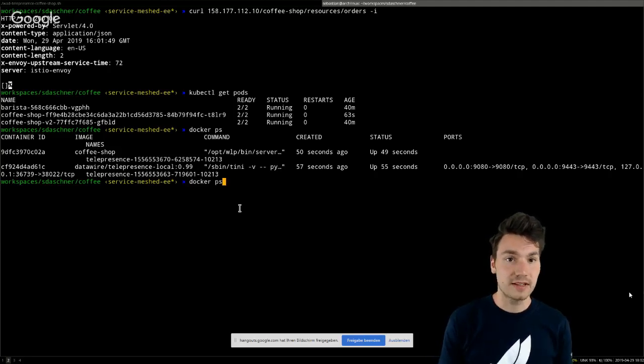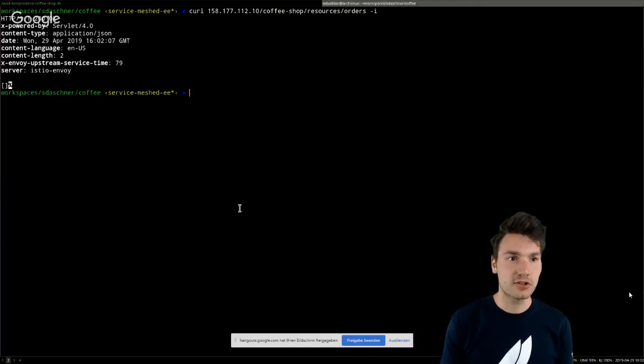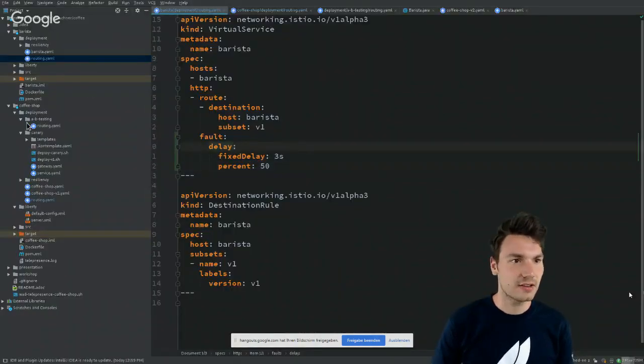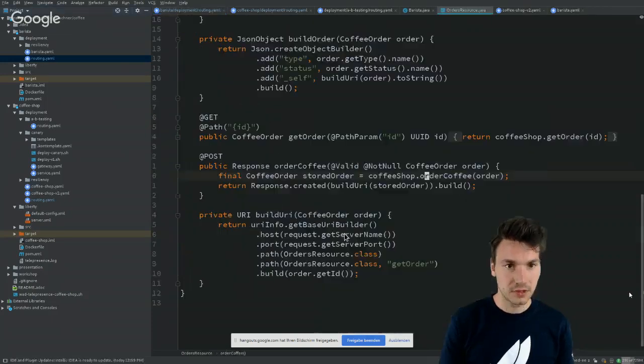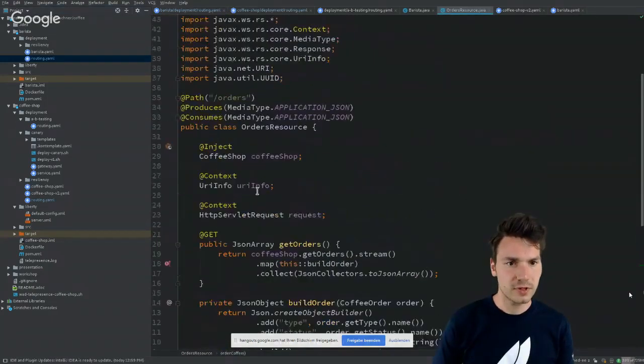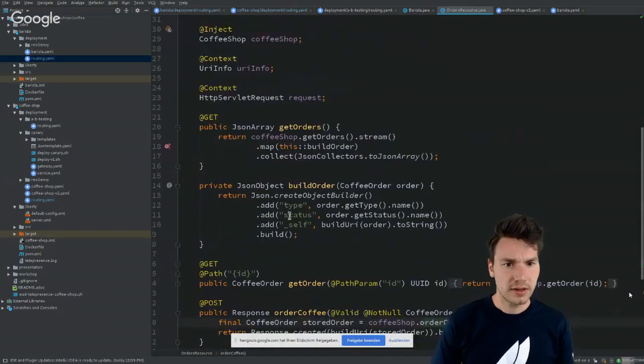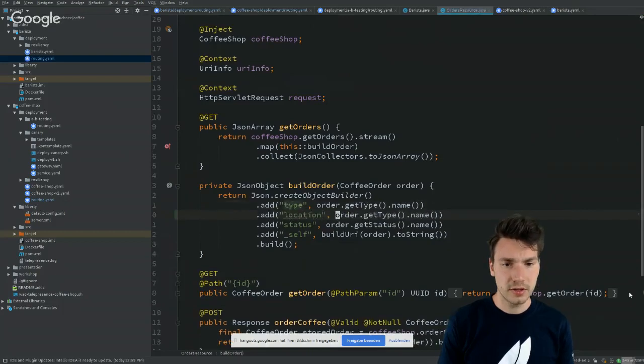And if we access our application here, we actually end up at our local running container. And what we can do then is actually change something in our application. For example, instead of just providing the order here, also provide the location that I just showed you before.